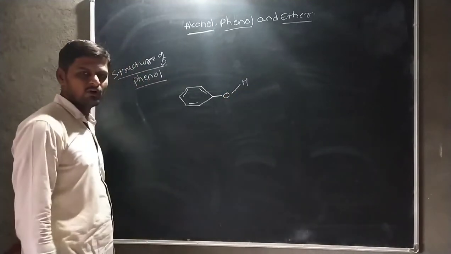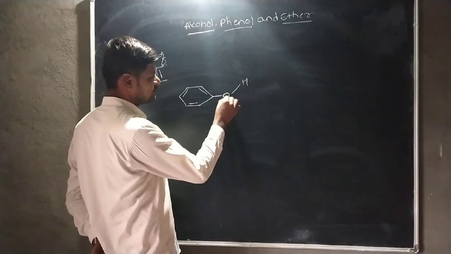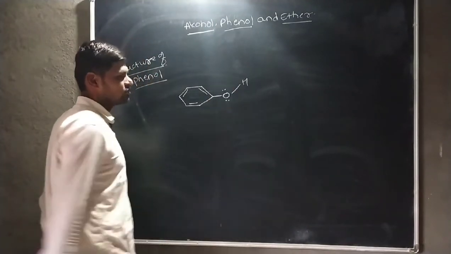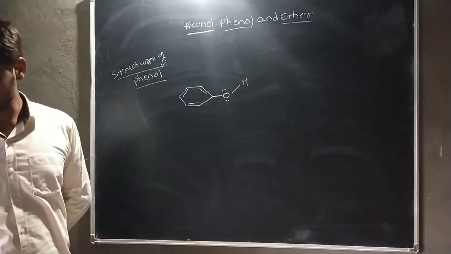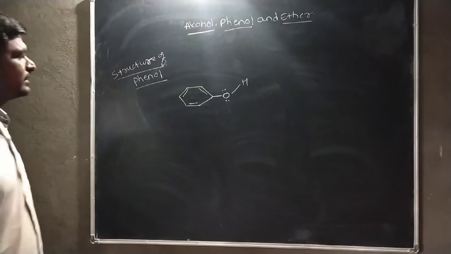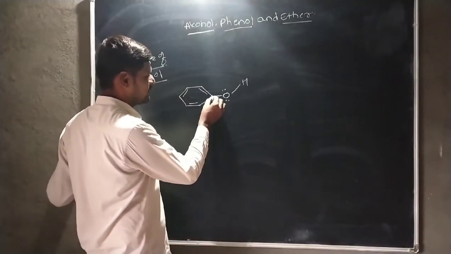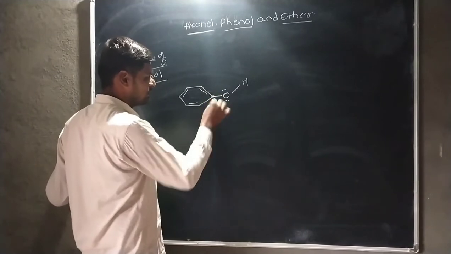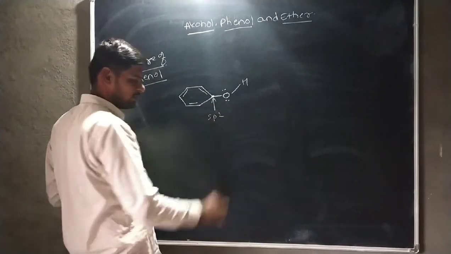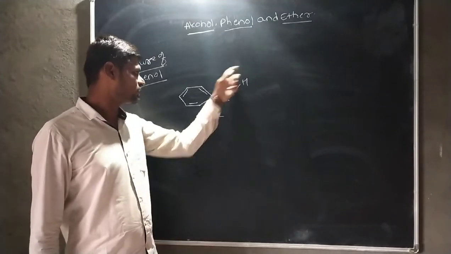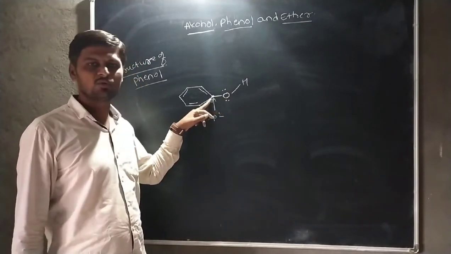In this structure of phenol, the hydroxyl group contains an oxygen atom. This oxygen carries a lone pair. That means this oxygen is an electron rich species because oxygen carries the lone pair. This is directly attached to the carbon atom, which is in sp2 hybridization. That means this hydroxyl group is directly attached to the doubly bonded carbon atom.